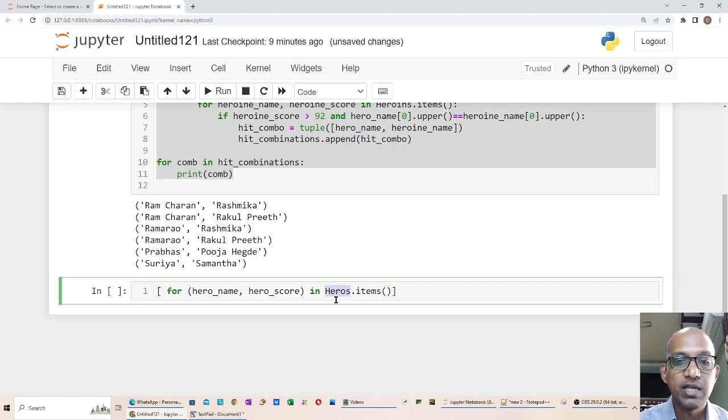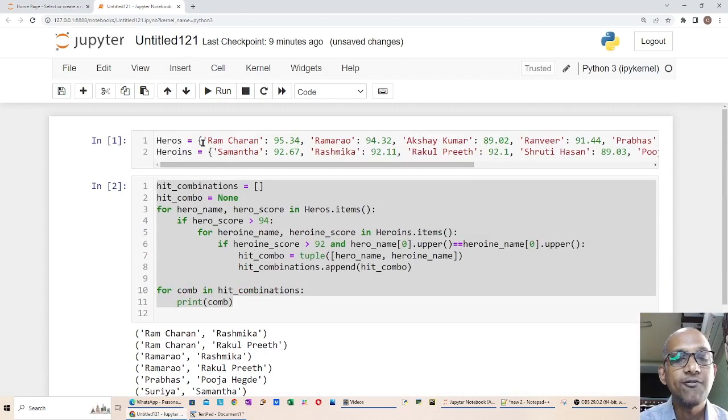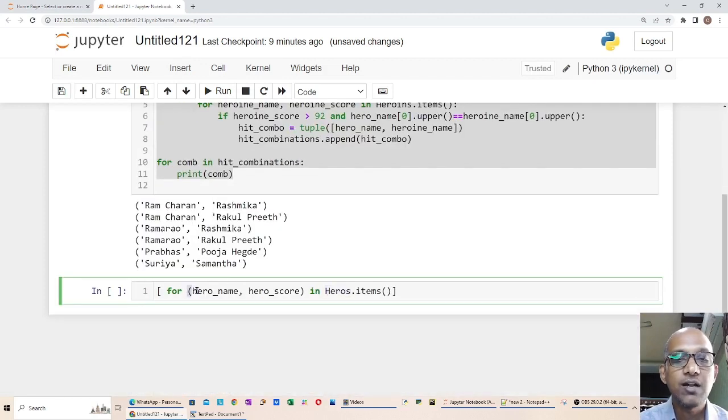Heroes is nothing but a dictionary, and I am iterating through each element of the dictionary, which always returns an element in tuple form. The first element is the key of the dictionary, and the second element is the value of the dictionary.